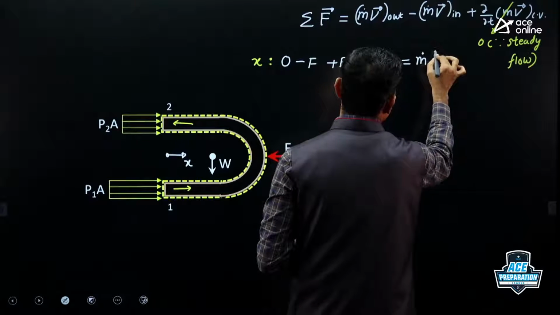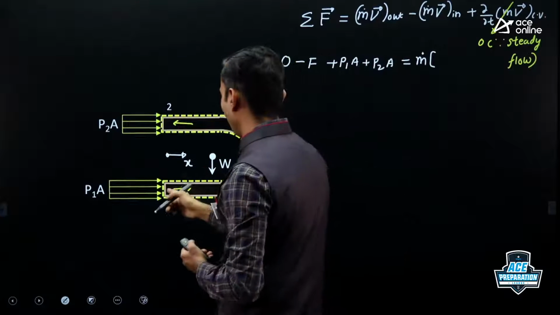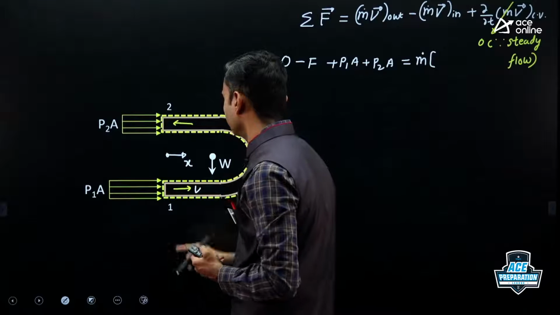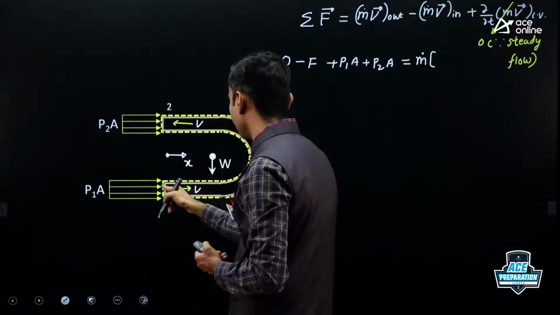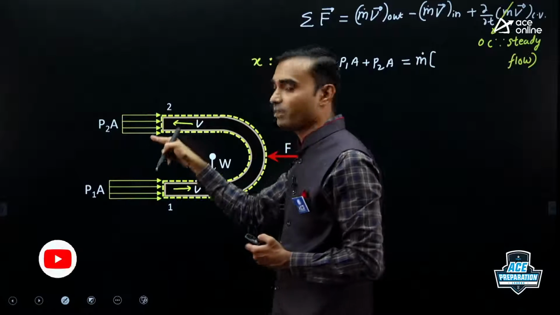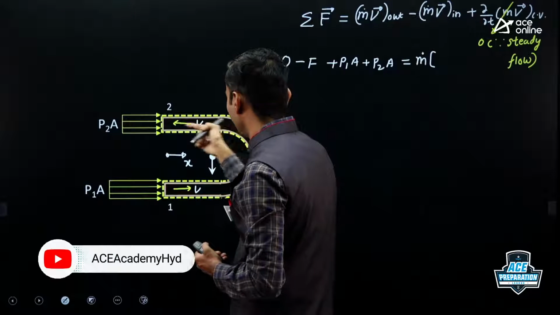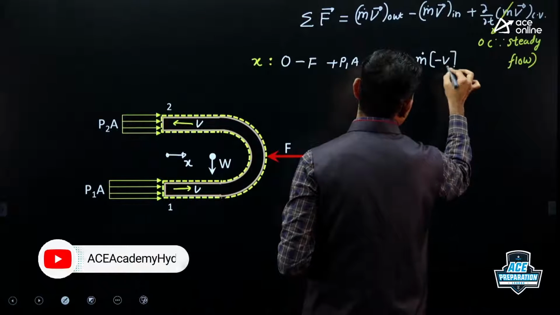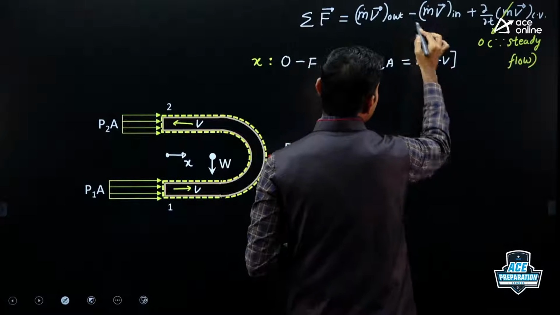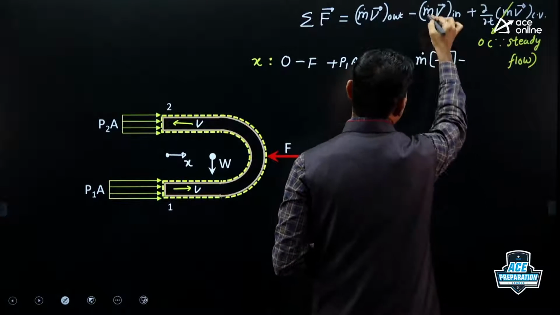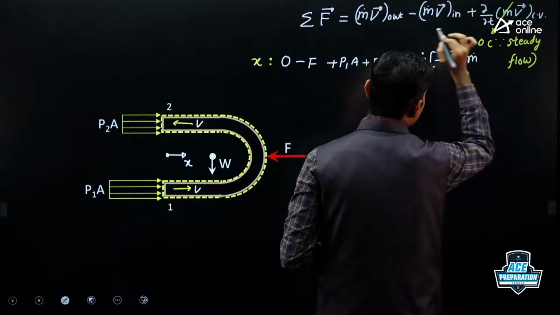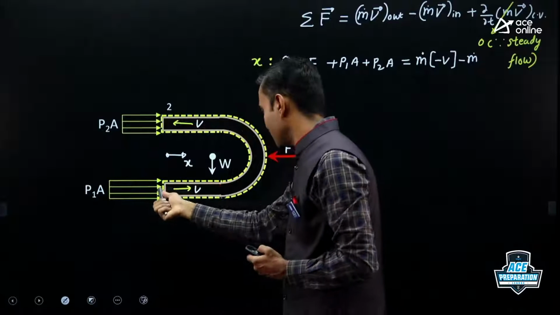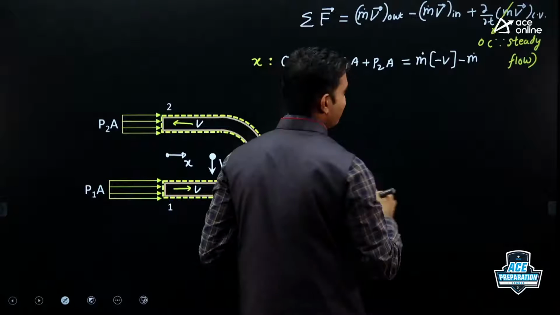So m dot is scalar. Velocity magnitude is same everywhere and that magnitude is v, because cross-sectional area is same, so everywhere velocity will have same magnitude. Now at exit, this v is going in negative x direction. That's why I should write minus v. Then this minus sign is inherent to the equation as it is. M dot is scalar, no need to worry about direction. Velocity at inlet, it is in positive x direction, so I should write plus v.